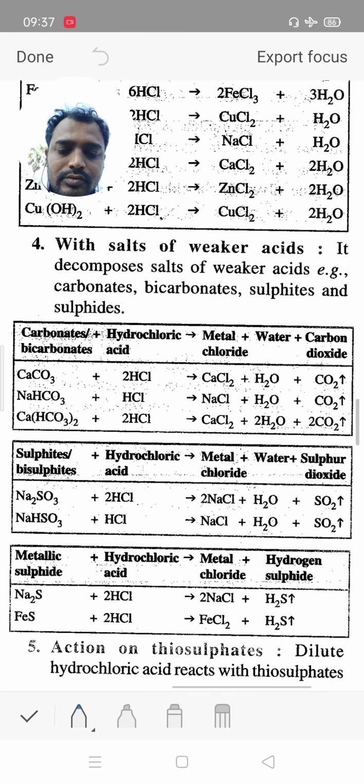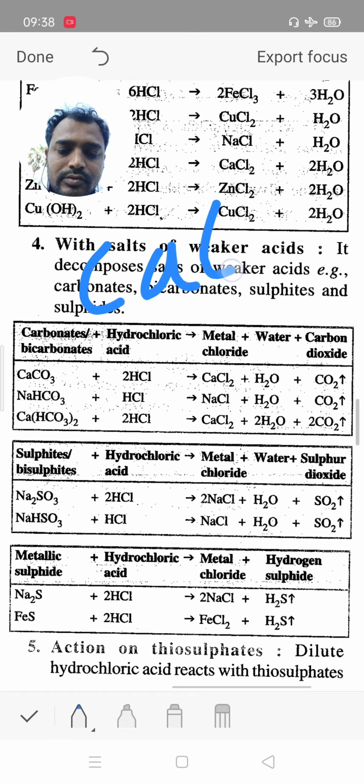Next, when hydrochloric acid reacts with salts of weaker acids like carbonates, bicarbonates, and sulphites. Now the first reaction, with calcium carbonate.